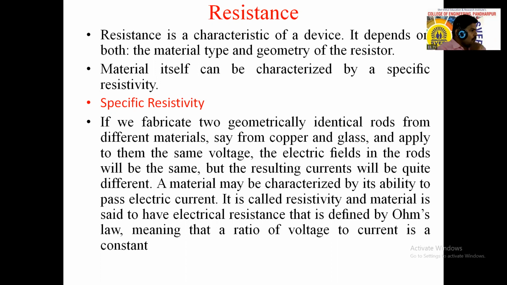So that means it is rho. Did you understand the definition? The ability of a material to pass current flow through it is called the resistivity of that material. It is one type of characteristic of that material. The material is said to have some electrical resistance, and that electrical resistance is defined by Ohm's law.